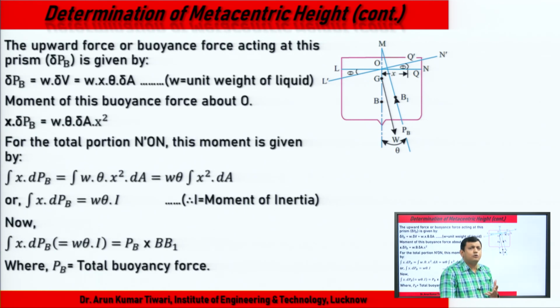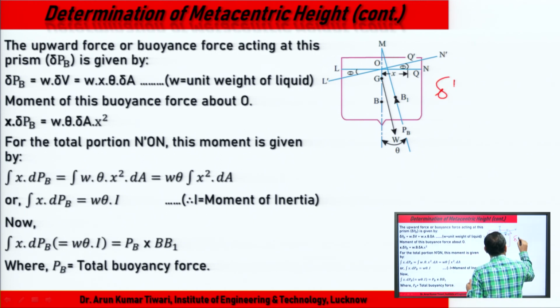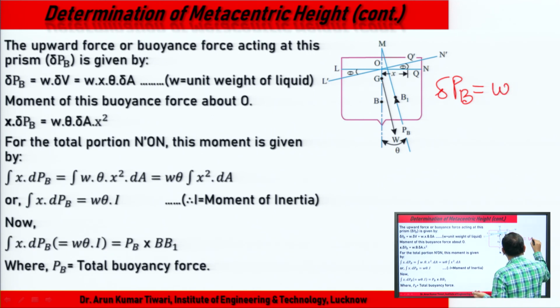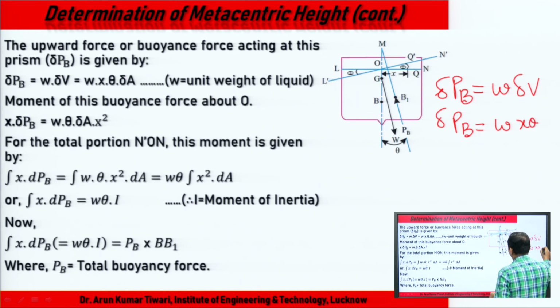And the total buoyant force, if we calculate it for the strip, delta PB, is simple: W into volume, because this one is for the strip. And what is the volume? We have calculated it as x theta into area. So, delta PB is W x theta delta A.